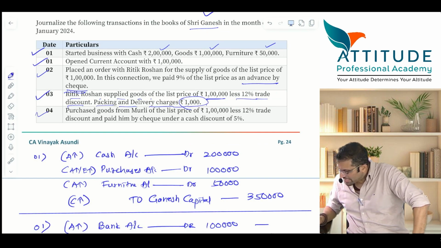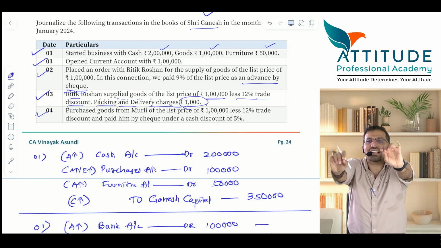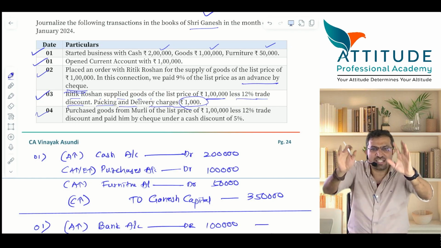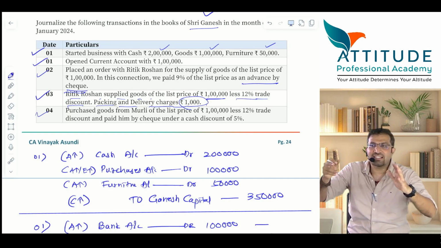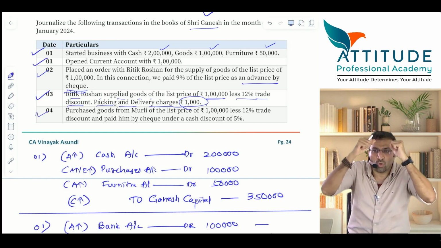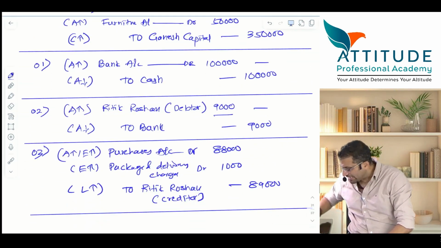Fourth one, purchase goods from Murali, list price 1 lakh less 12% trade discount and paid him by check under cash discount of 5%. Now this is clear cut. Is it a credit transaction or a cash transaction? Cash transaction because check is given. So there is no debtor creditor relationship here. You need not open Murali's account in your books. Tell me directly the entry. What did you get?